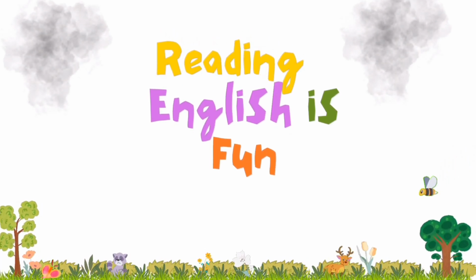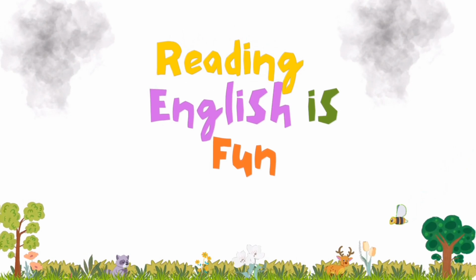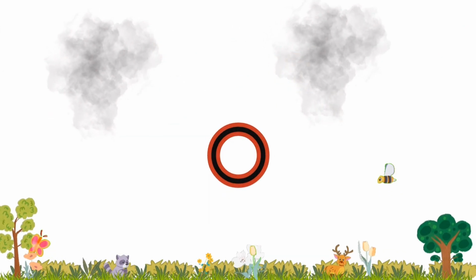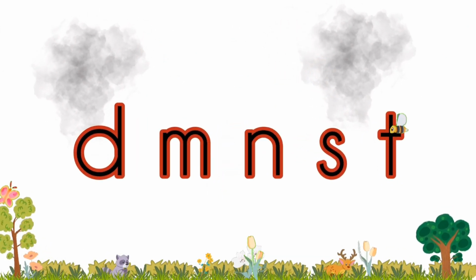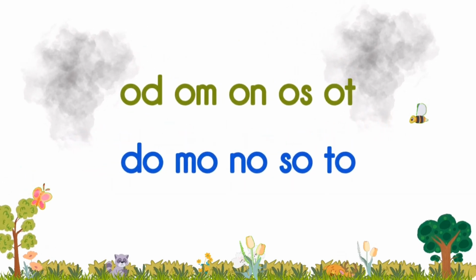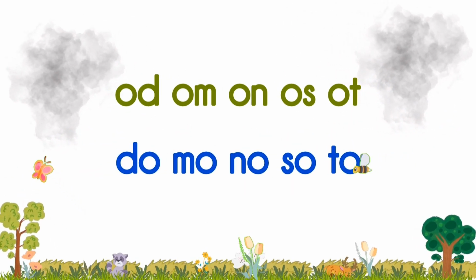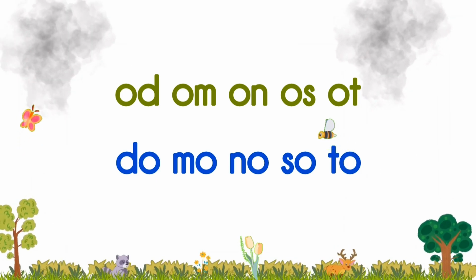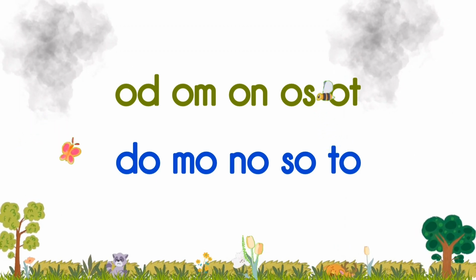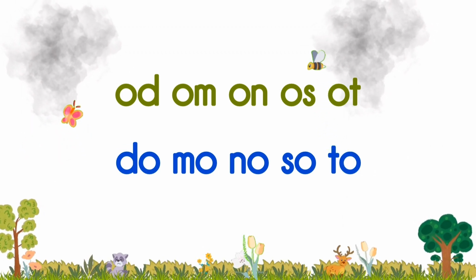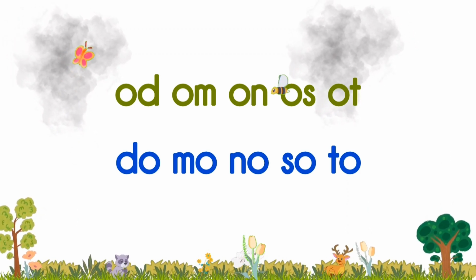Reading English is fun. In the last video, we learned some sounds of O mixed with D, M, N, S, T. That's od, om, on, os, ot, do, mo, no, so, to. So, in this video, we are mixing these blends with some other letters.